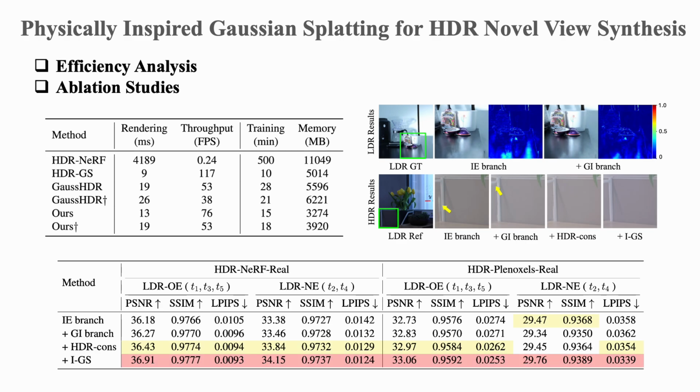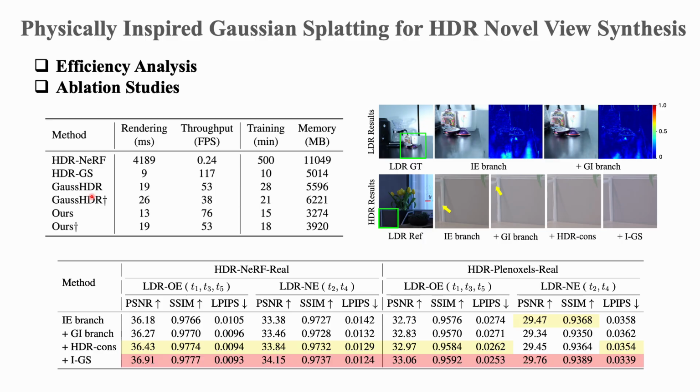We conduct a comprehensive efficiency analysis here. Despite the additional radiance composition step, our method remains efficient. We built our method on both vanilla 3D-GS and Scaffold, which both achieve real-time inference speed. Compared with the well-performing GaussHDR, our models deliver faster rendering speed and lower GPU memory consumption, while still offering overall better reconstruction performance.